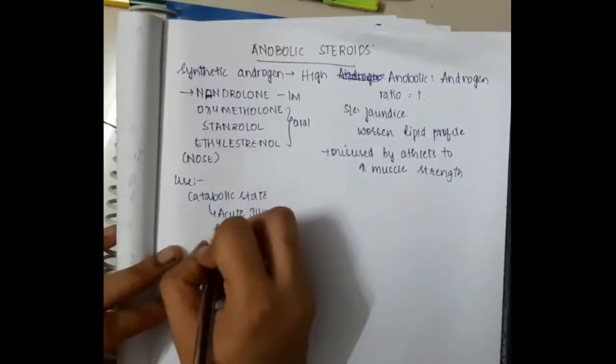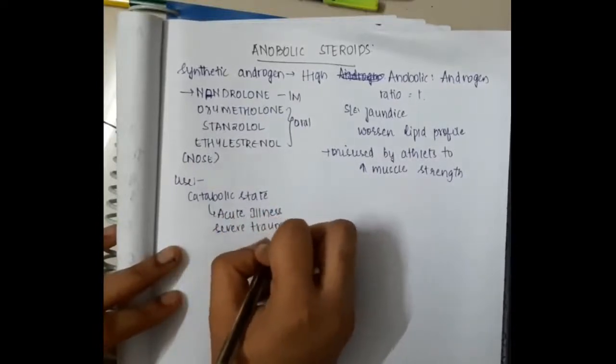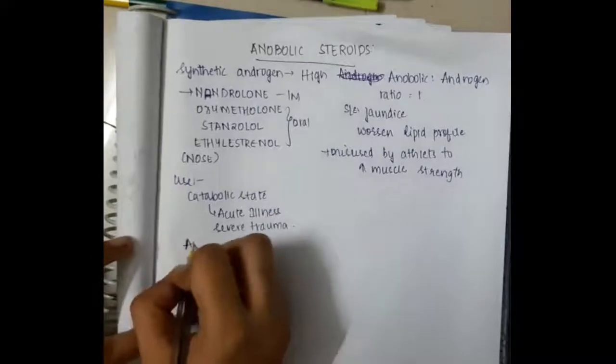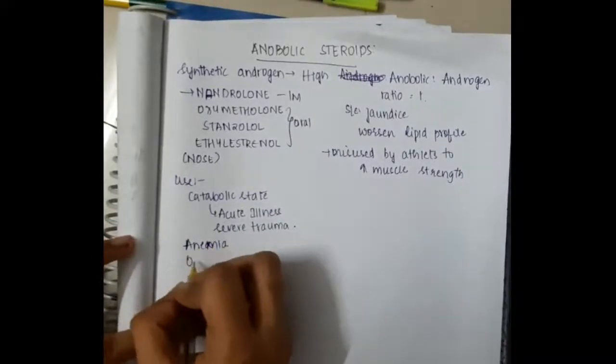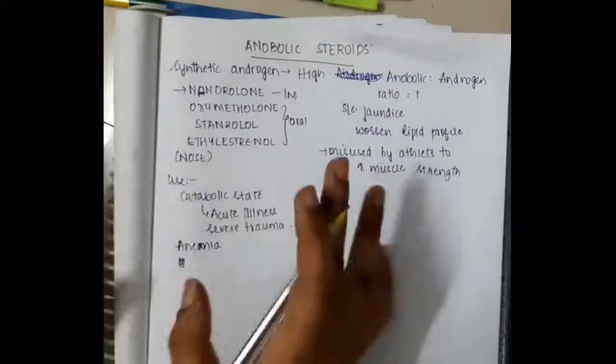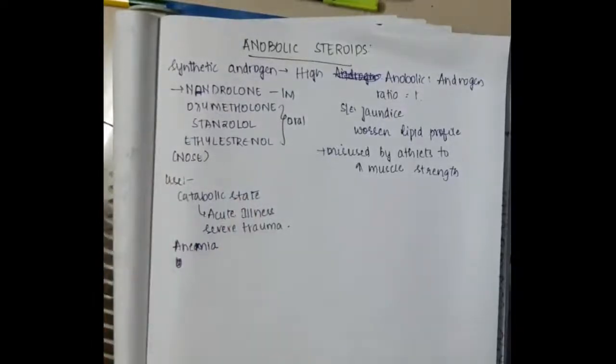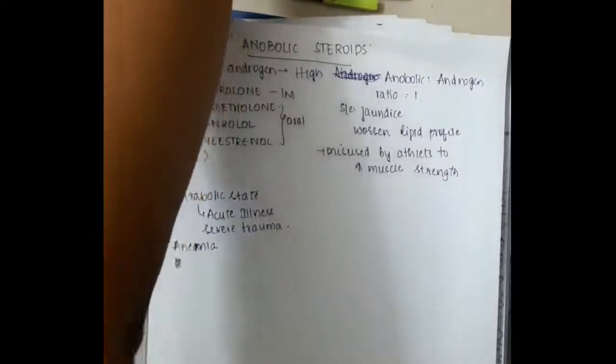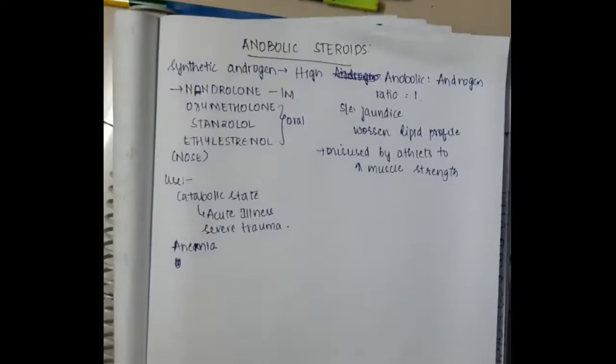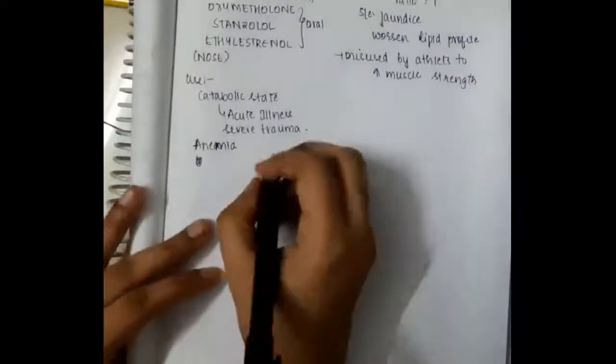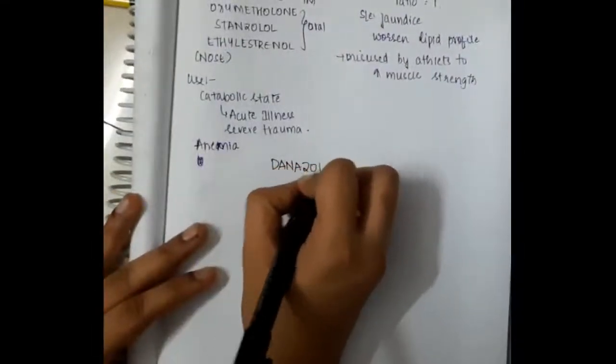Then what are the uses? It can be given in a catabolic state, especially in acute illness or severe trauma, for building muscle mass. It can also be given in anemia, but the use of anabolic steroids in anemia has decreased because of the availability of other good products compared to anabolic steroids.